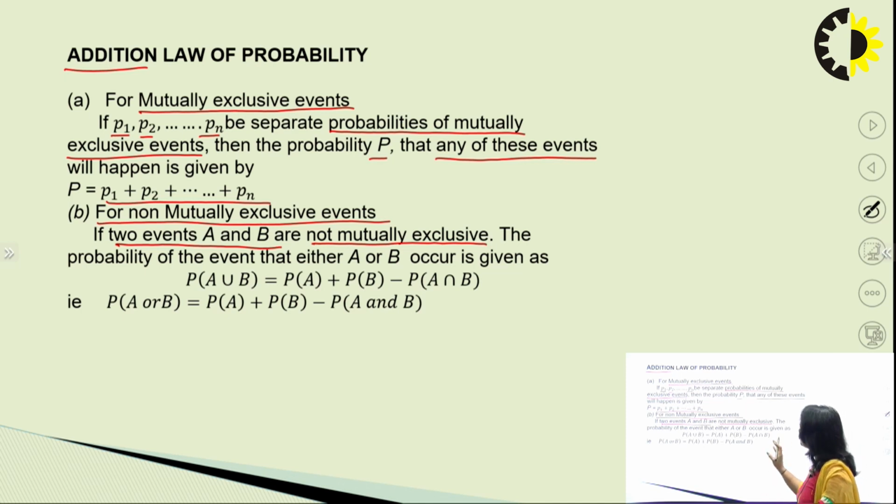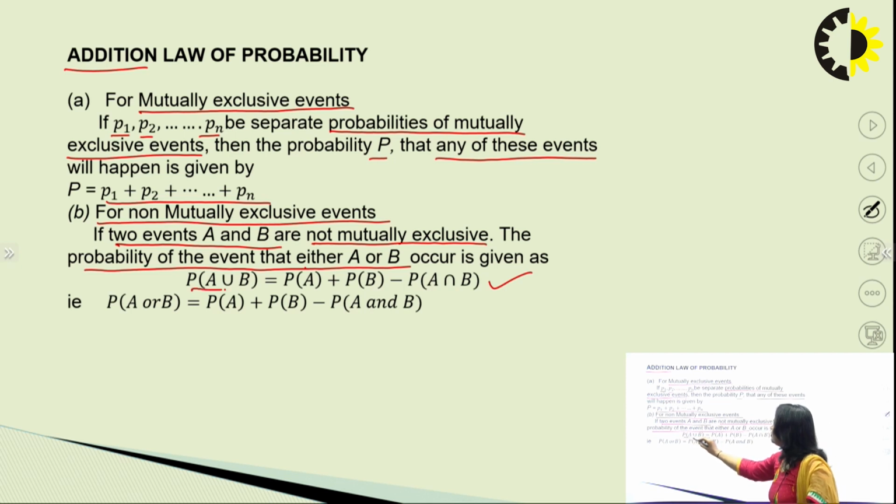Now for not mutually exclusive, the probability of the event that either A or B occurs is given by the formula: probability of A union B is equal to probability of A plus probability of B minus probability of A intersection B.